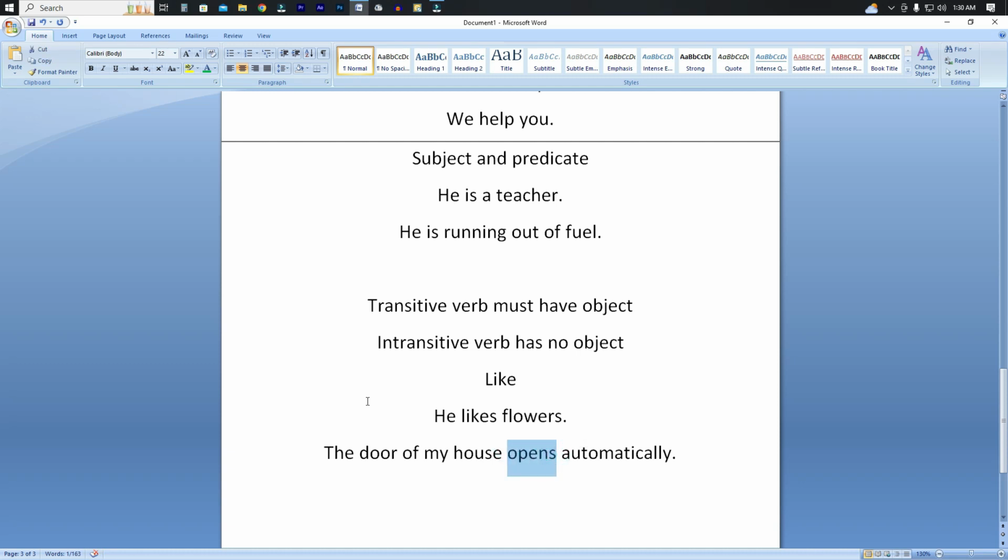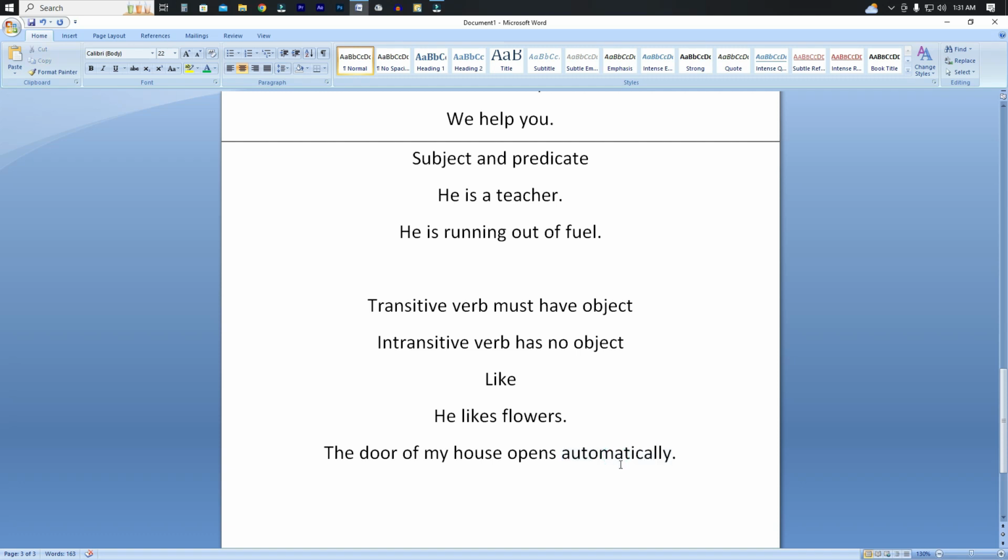So here the verb is "open." Does open take any kind of object here? I mean, after the verb, is there any kind of noun? No, there is not any kind of noun. There is a word, but we have to look at what part of speech it is. Automatically, is it a noun?